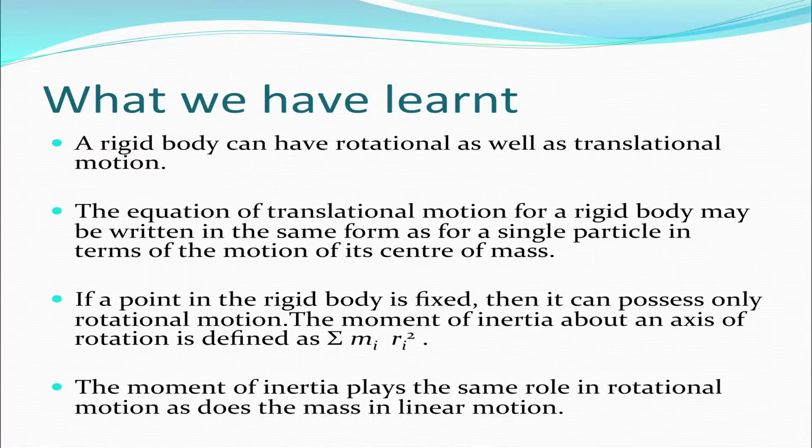If a point in the rigid body is fixed, then it can possess only rotational motion. The moment of inertia about an axis of rotation is defined as summation mi ri square, and last but not the least, the moment of inertia plays the same role in the rotational motion as does the mass in the linear motion.